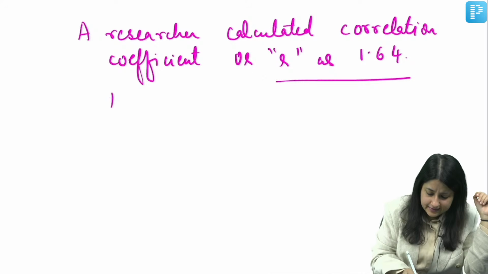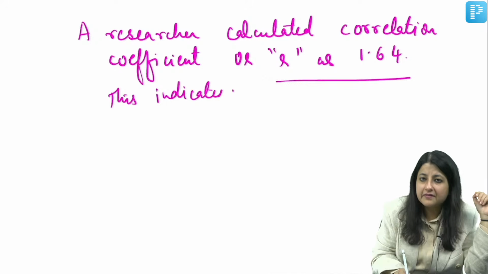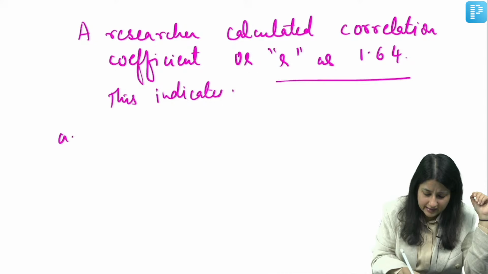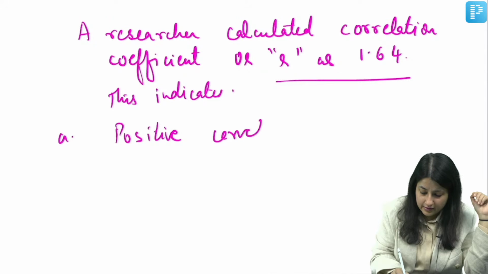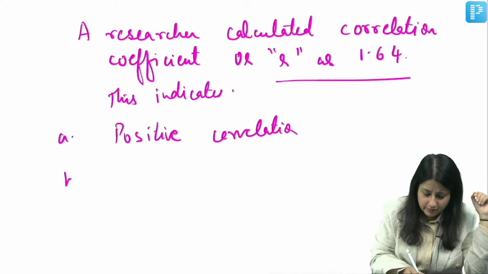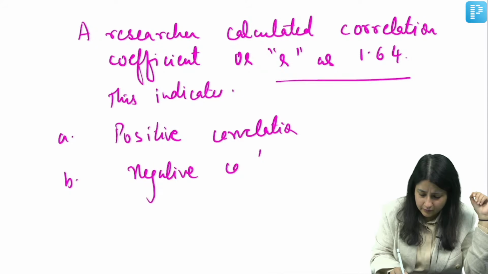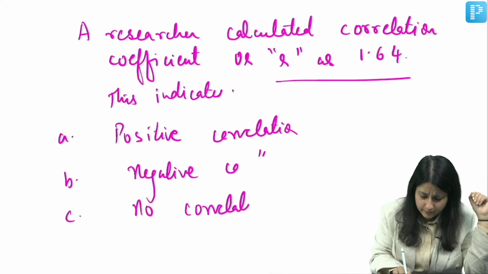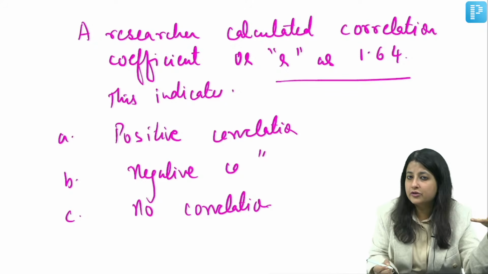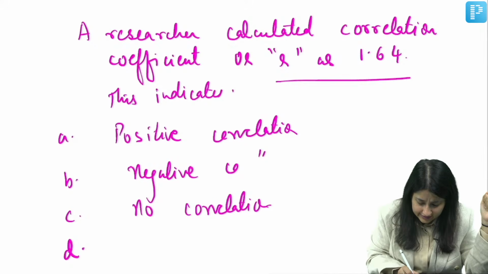This indicates, option A, positive correlation; option B, negative correlation; option C, no correlation or no association; option D, calculated wrong.